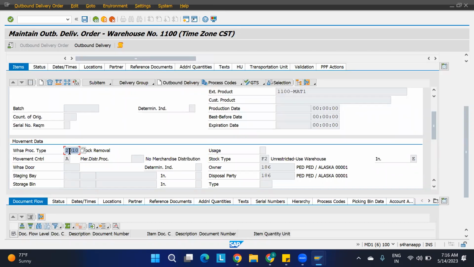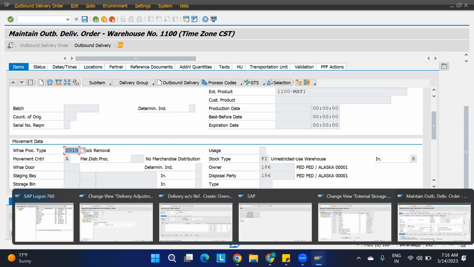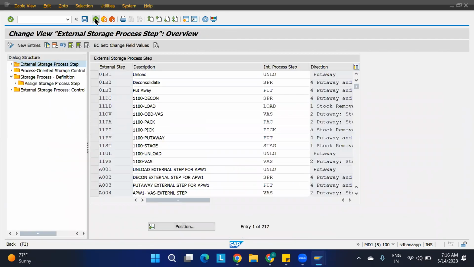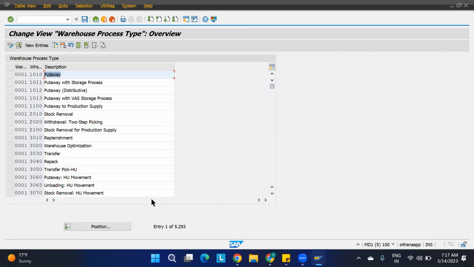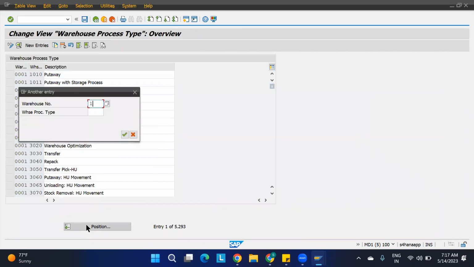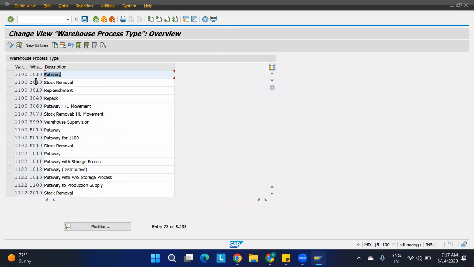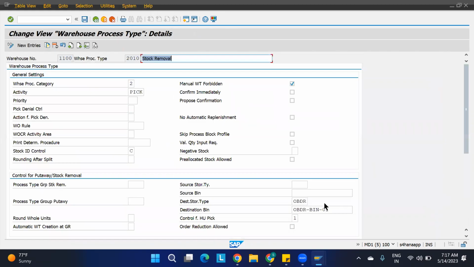Okay. So process code is 2010. Where we need to check that why it is going to the door. The destination code defined process type. Yes, in the warehouse process type we have defined that. Okay, go to the define warehouse process type. Here 1100 if you are taking, 2010 if you are going, here we have given that.